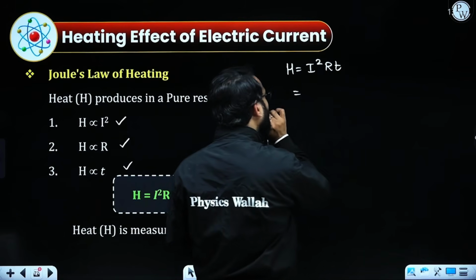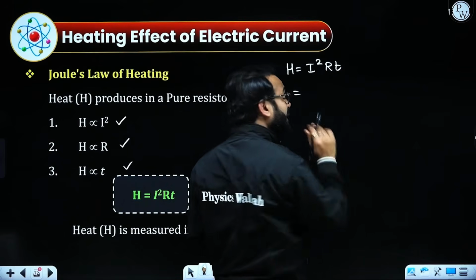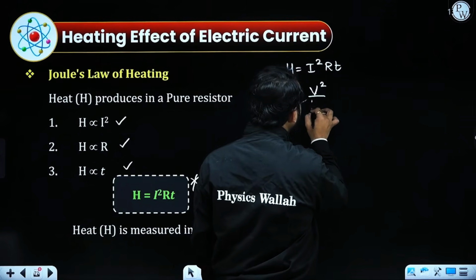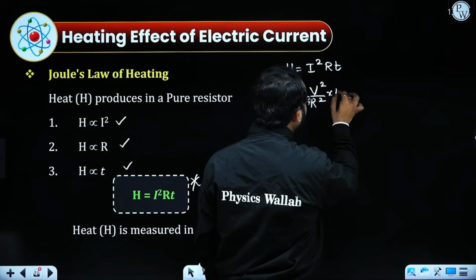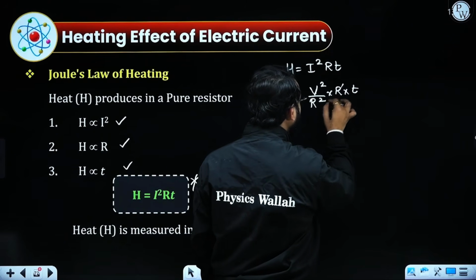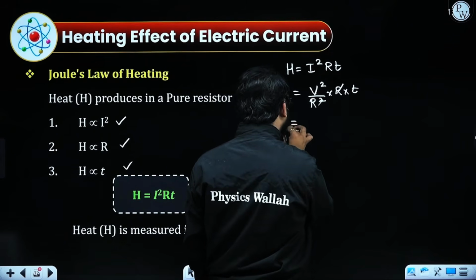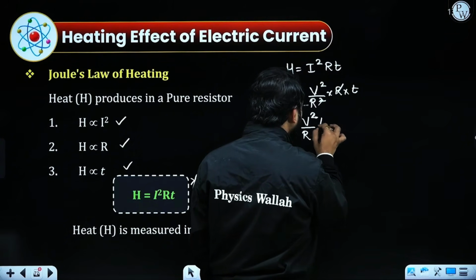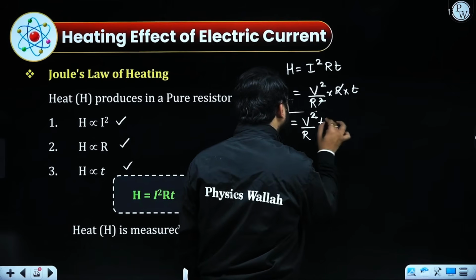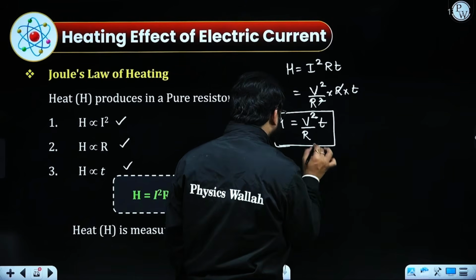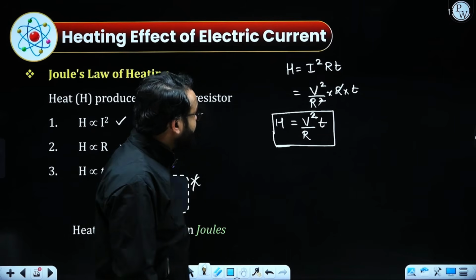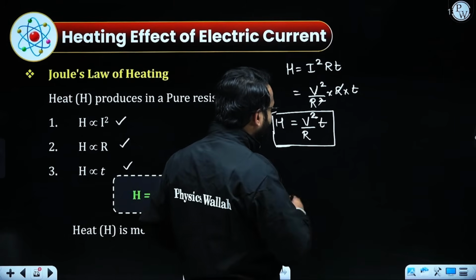But what else? H equals I square RT. What if I use I square and apply Ohm's law? I will get V square by R square multiplied by R into T. So R and R will get cancelled out. So I have got another formula, that is V square by R multiplied by T. That is another formula to get the value of the heating effect or the heat energy. Another thing, how else we can solve this.